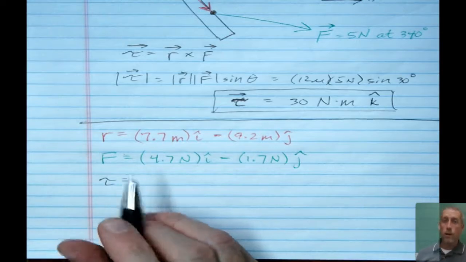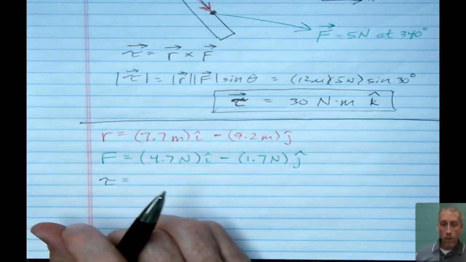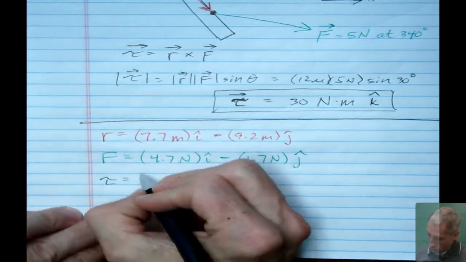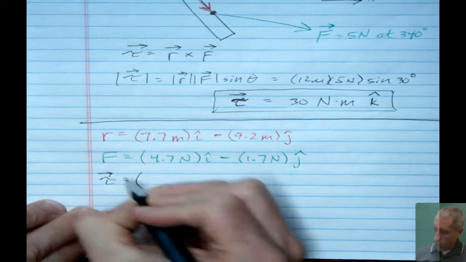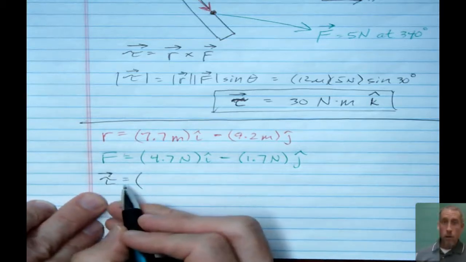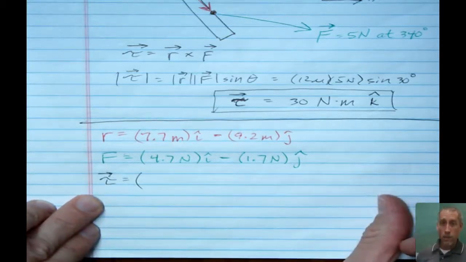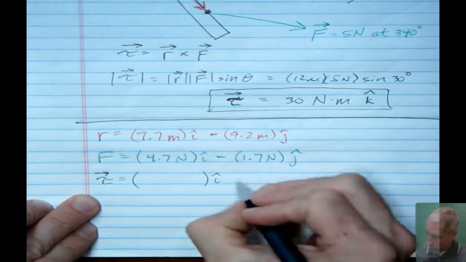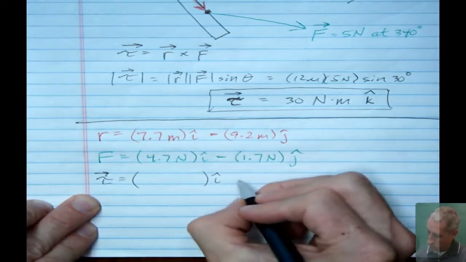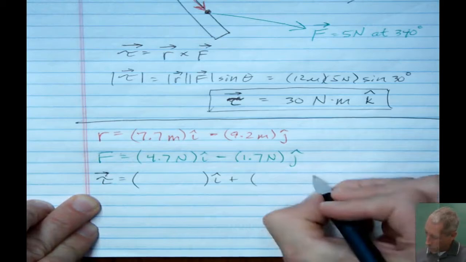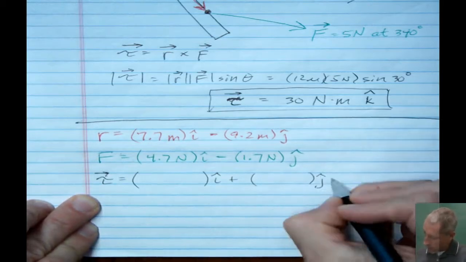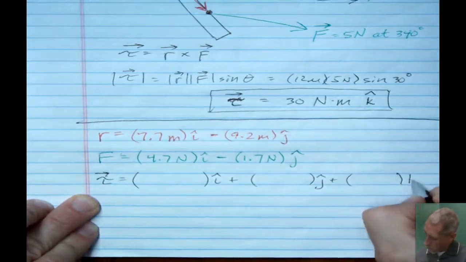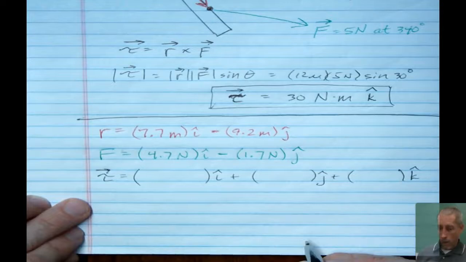There's actually a separate video that I'll make on how you do this operation, but we are looking for a vector. So I'm going to write this in component form. My answer will be in component form. So I'm going to have something in the i hat direction or x direction. I'll have something in the y direction, and then I'll have a term in the k hat direction.